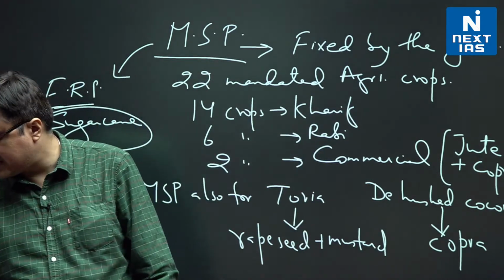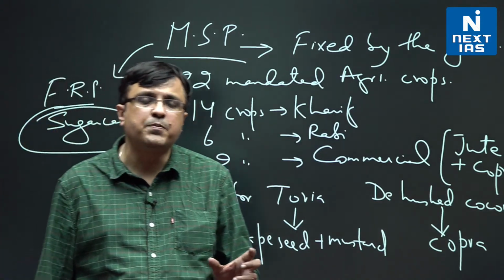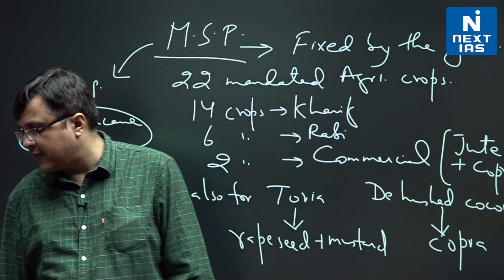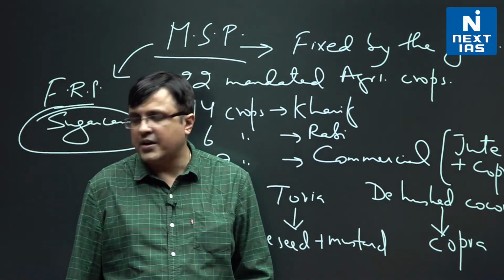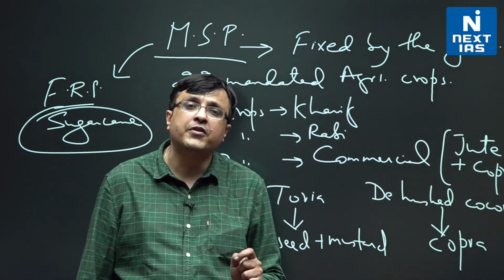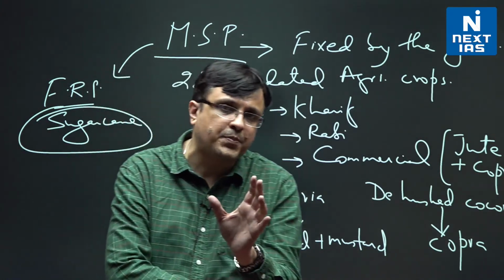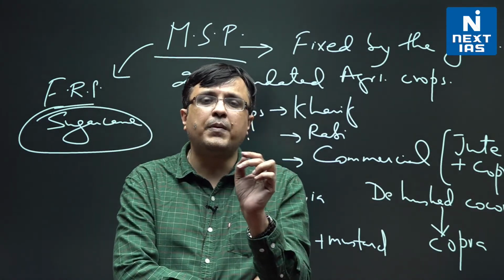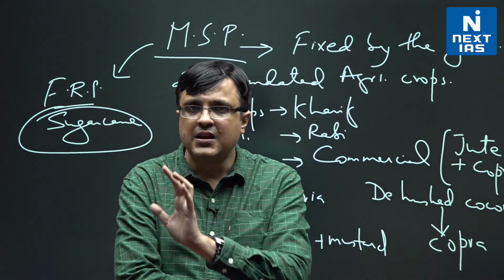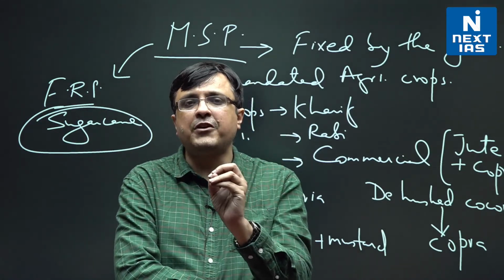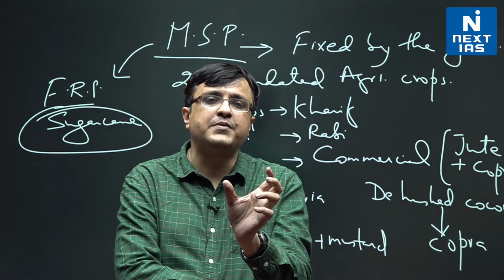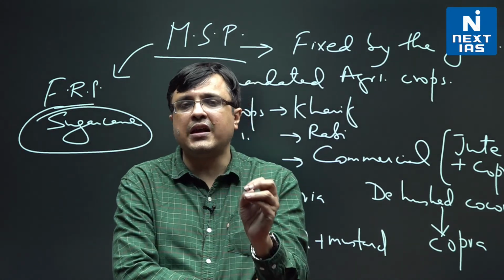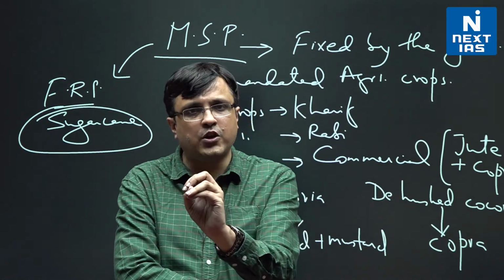And then they also tell us that there is a predetermined principle for fixing MSP. Now this paragraph again is very important, 7.19. That's very important because they tell you the principles on which MSP is fixed. See, we know the rule of MSP. What is the rule of MSP? We have already discussed that the rule of MSP is A2 plus FL plus 50% of A2 plus FL. That is, whatever the A2 plus FL cost is, MSP should be declared at 1.5 times that. We do use this formula. So we know that the formula is A2 plus FL plus 50% of A2 plus FL.